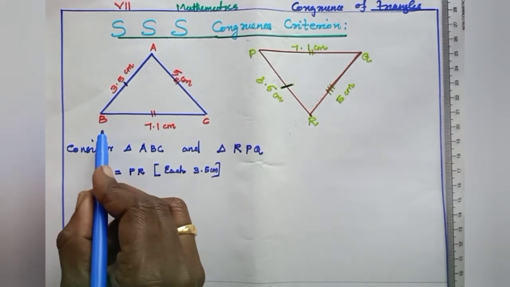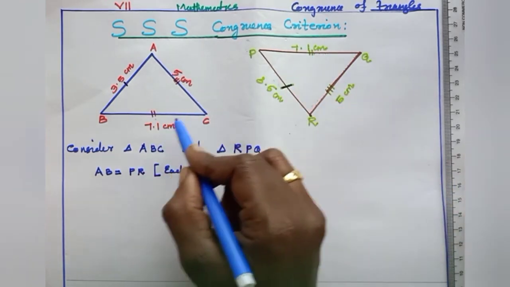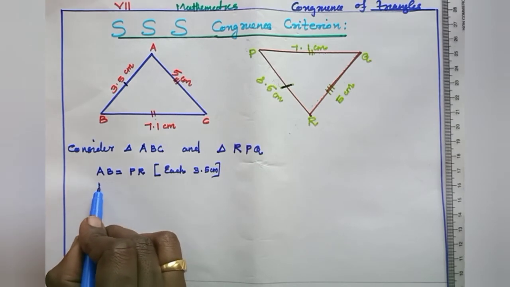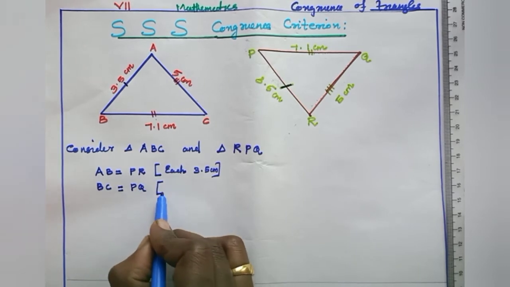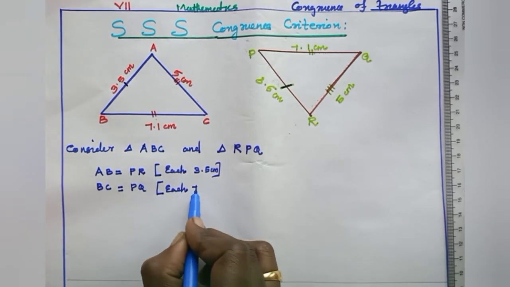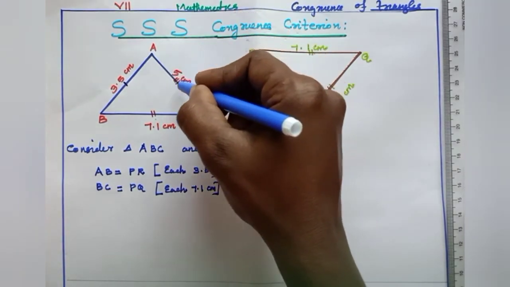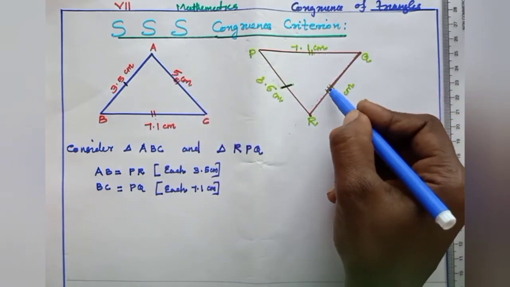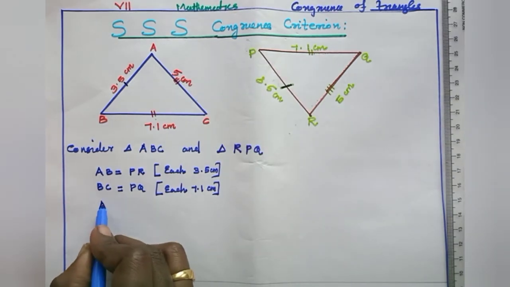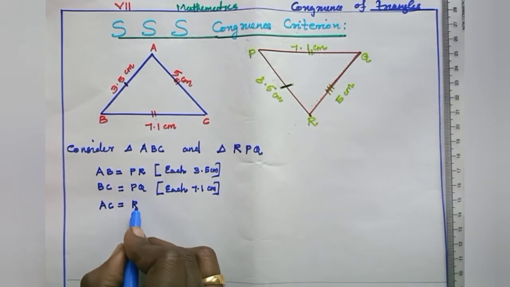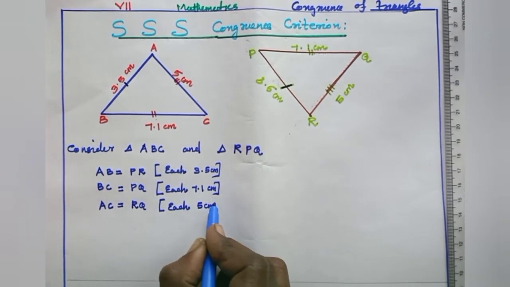Then see the 2 dash, that means these two sides are equal. So BC equal to PQ, each 7.1 centimeter, and AC with 3 dash is equal to RQ, each 5 centimeter. So AC is equal to RQ, each 5 centimeter.